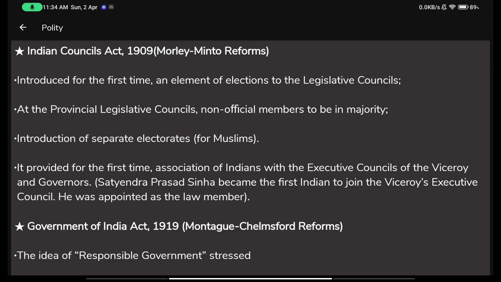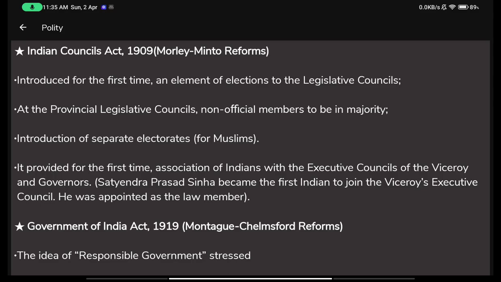It introduced for the first time an element of elections to the legislative council. Before, there were no elections to be members of the legislative council. The same members retained their positions throughout their lifetime, but now they introduced elections: if you want to be a member of the legislative council, you must go through elections. At the provincial legislative council level, that is the state level, non-official members would be in majority, so Indians would be in majority in the provincial councils.